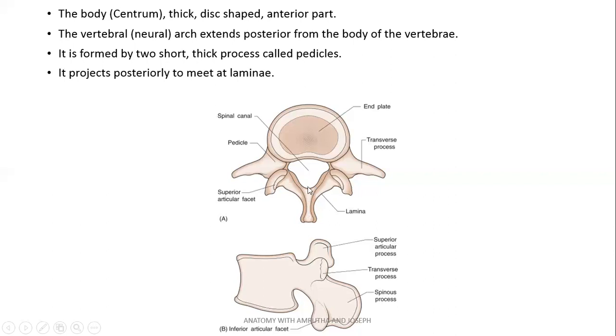At the junction between pedicle and the lamina, there are other processes like transverse process, superior articular process, and inferior articular process. Now the shape and size of the transverse process, superior articular process, and inferior articular process vary in different regions of the vertebral column.